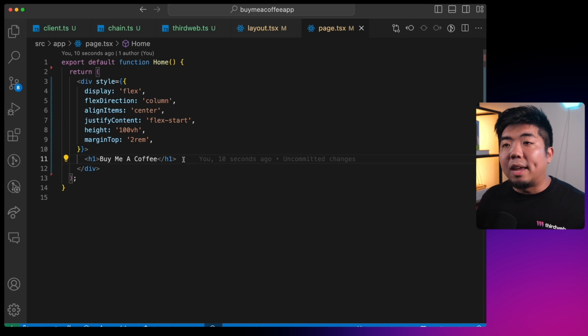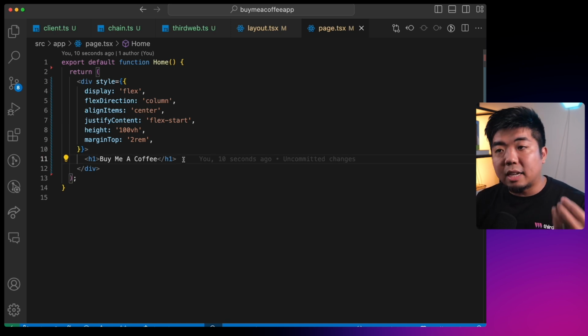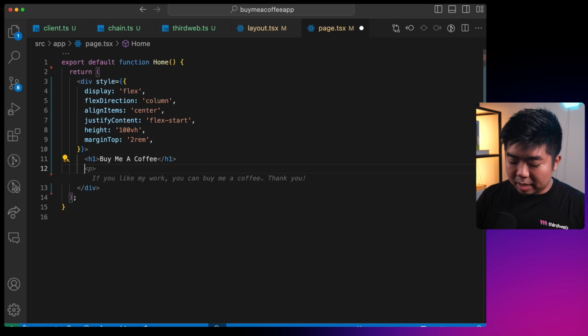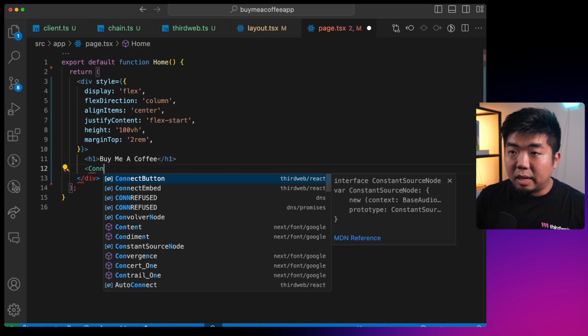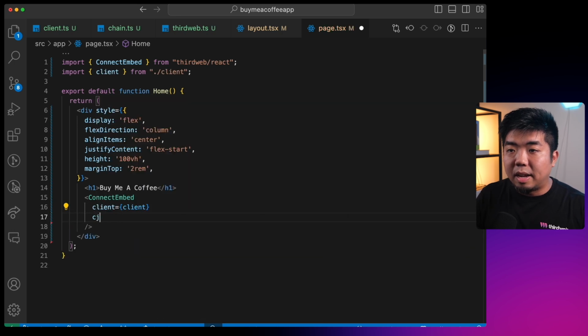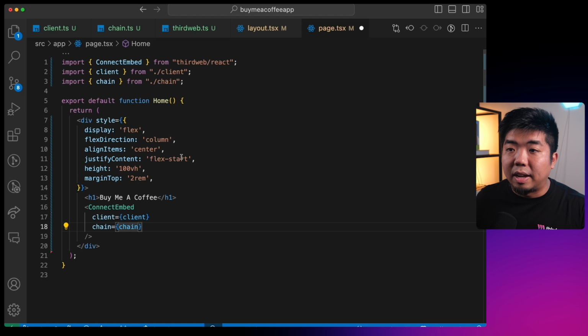Now, I need a way for a user to connect to our application, right? In order to tip and send some funds, they're going to need a wallet to execute the transaction along with sending the funds from that wallet. So in thirdweb's Connect SDK, we have a component called the Connect embed. And what we're going to do with the Connect embed is provide it with our client from our client.ts file, and we can also give it our chain from our chain.ts file.